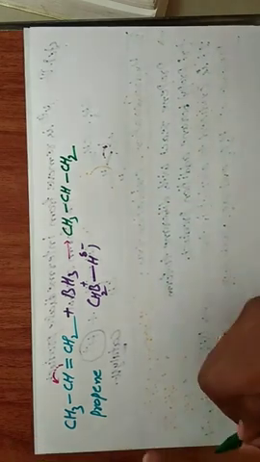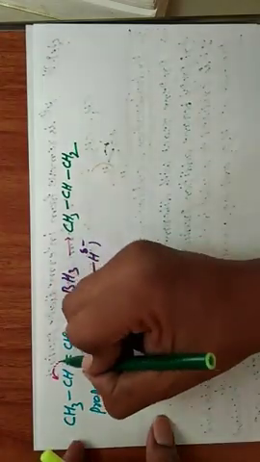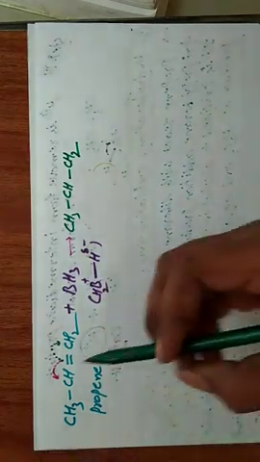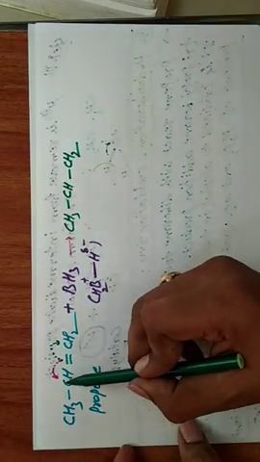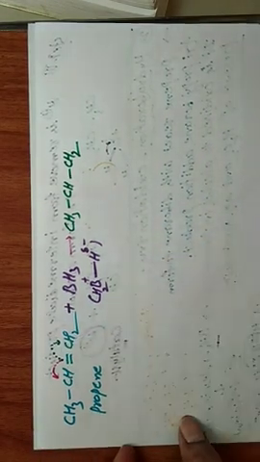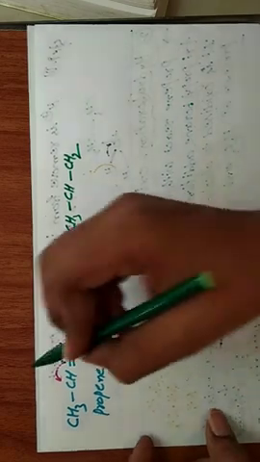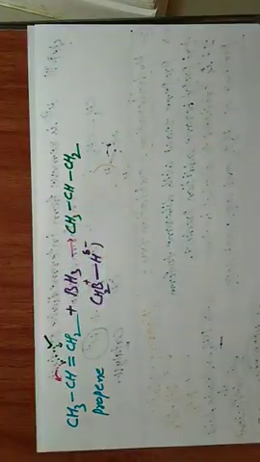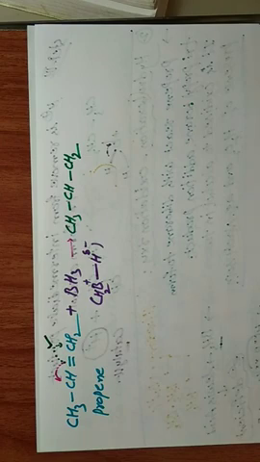In this case this pi bond is rotated onto this carbon. This carbon rotated, this one is also possible, this one also possible. First we are taking only this type of rotation. After that I will explain the reason.